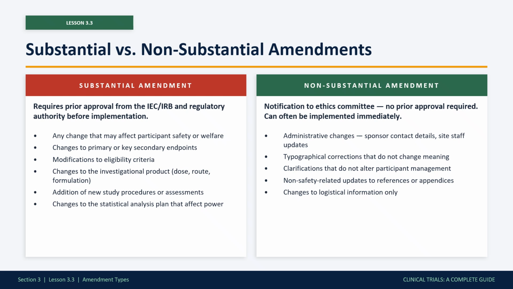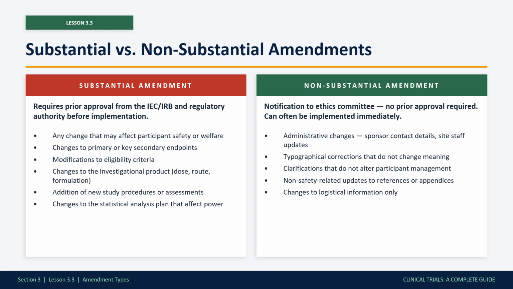A non-substantial amendment is one that doesn't affect participant welfare or the scientific integrity of the trial. Administrative updates. A typo correction that doesn't change meaning. A clarification that doesn't alter how participants are managed. Changes to logistical information only. Non-substantial amendments typically require notification to the ethics committee, but not prior approval, meaning they can often be implemented immediately.